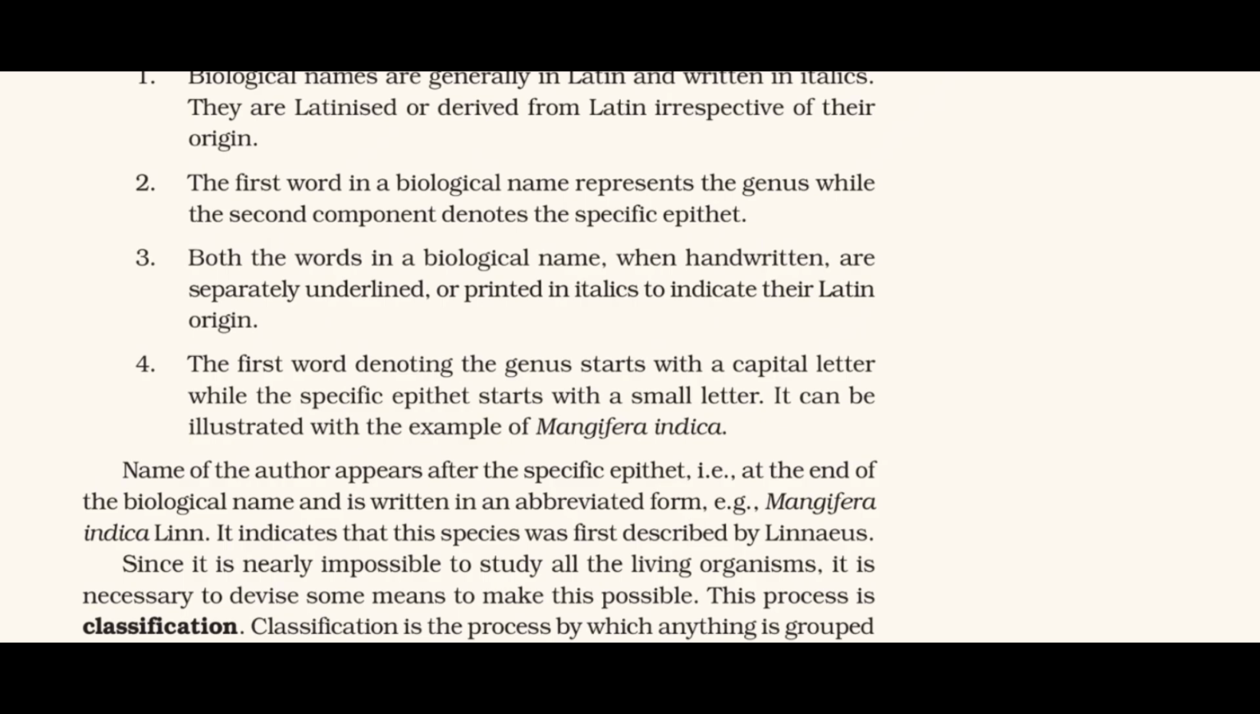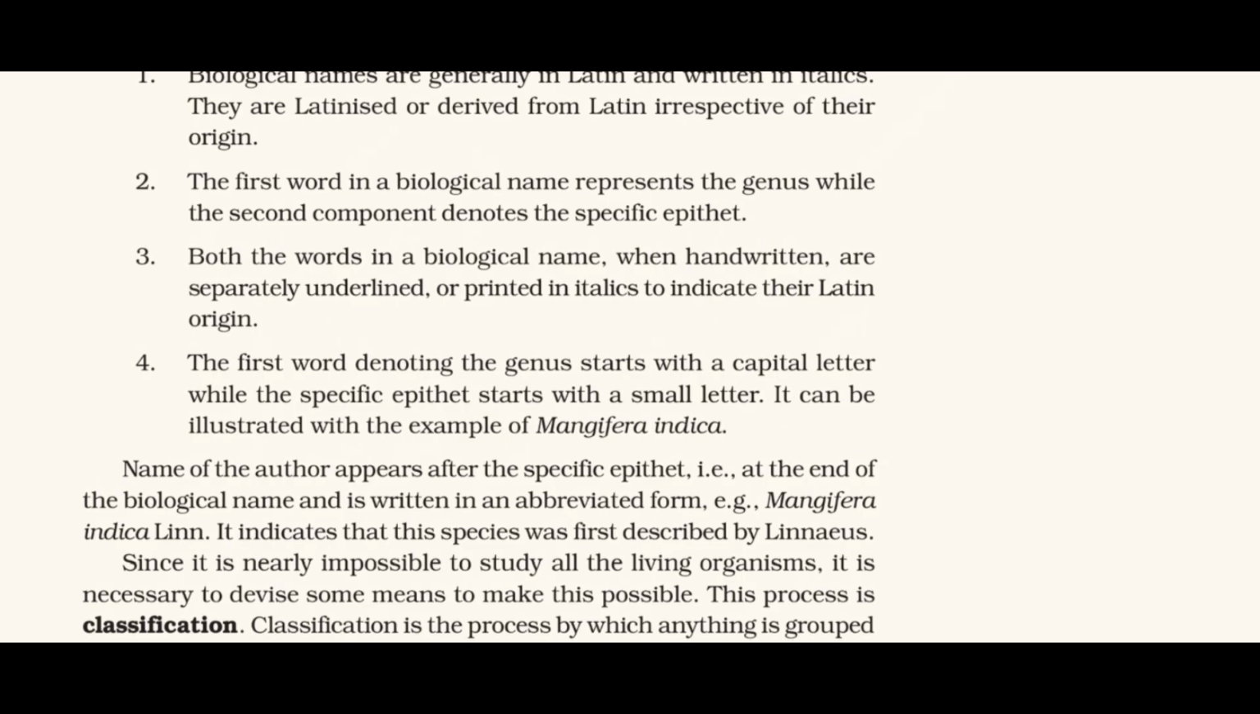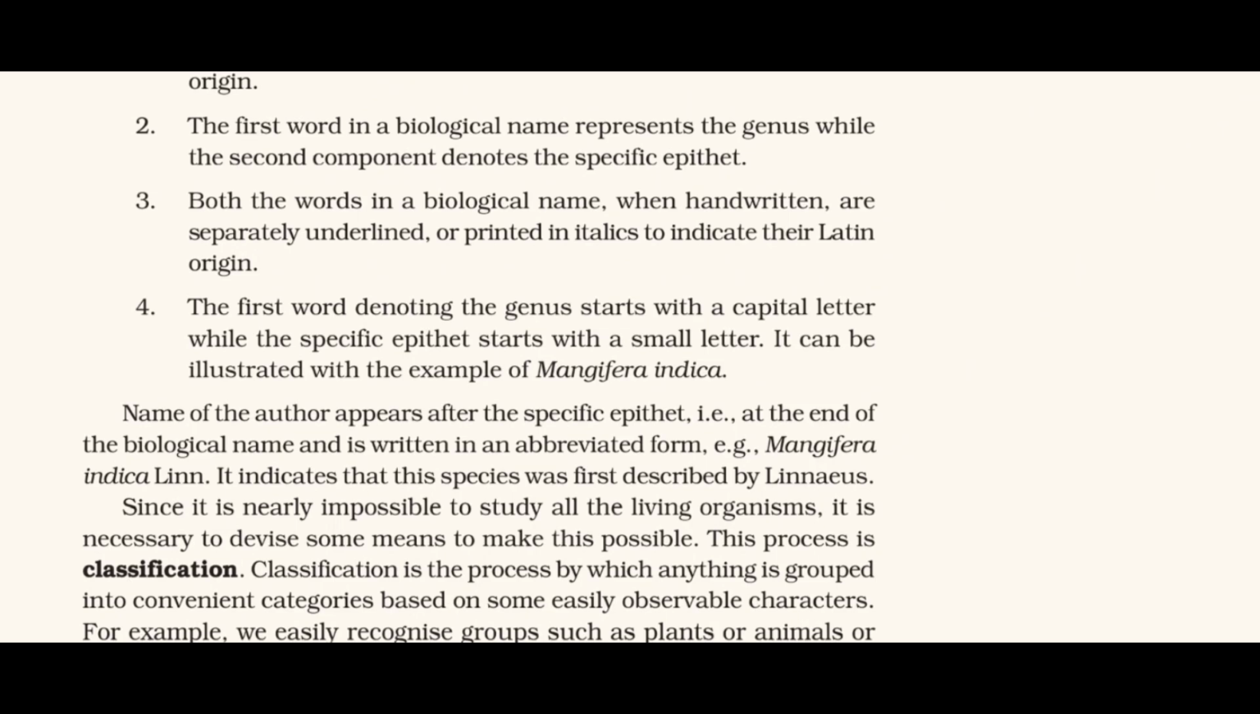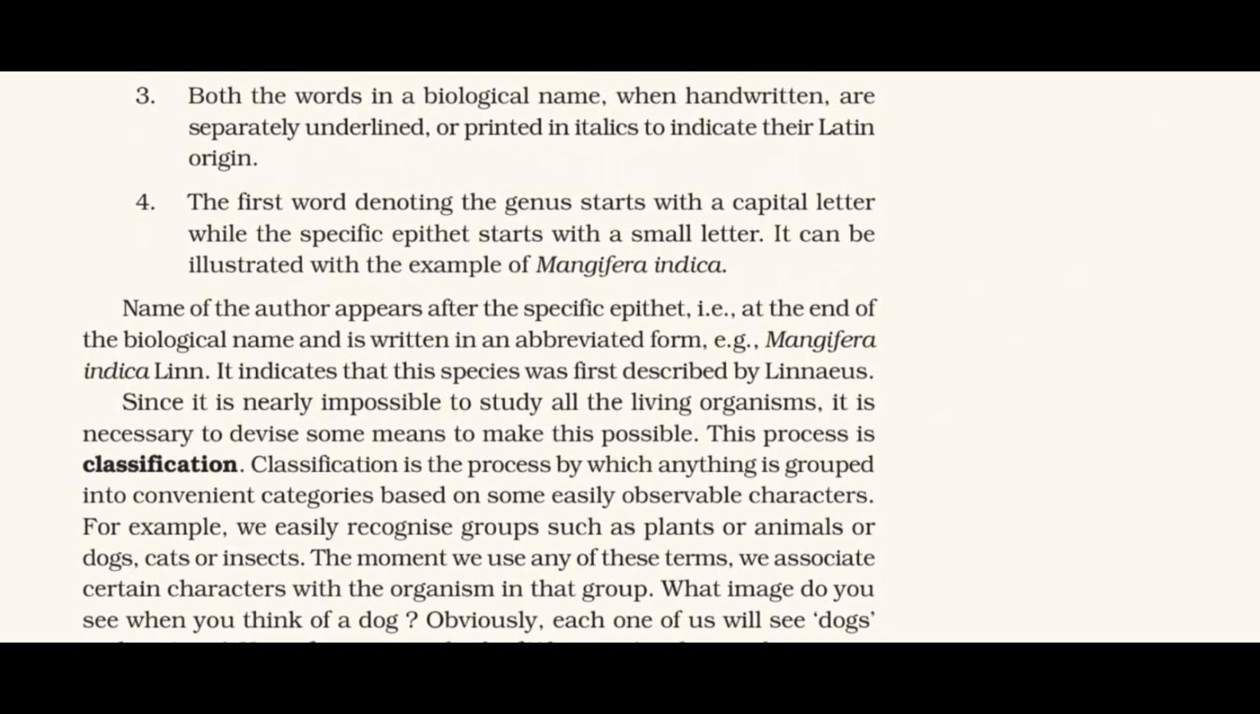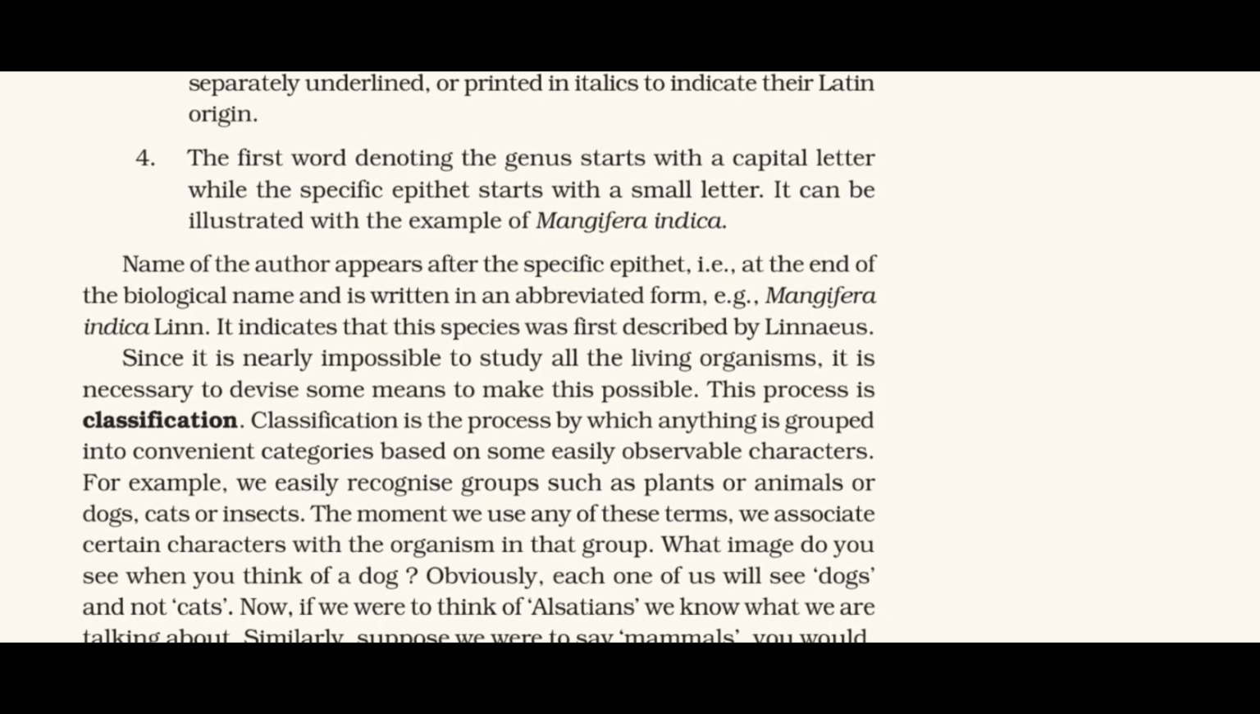Since it is nearly impossible to study all the living organisms, it is necessary to devise some means to make this possible. This process is classification. Classification is the process by which anything is grouped into convenient categories based on some easily observable characters. For example, we easily recognize groups such as plants or animals or dogs, cats or insects.